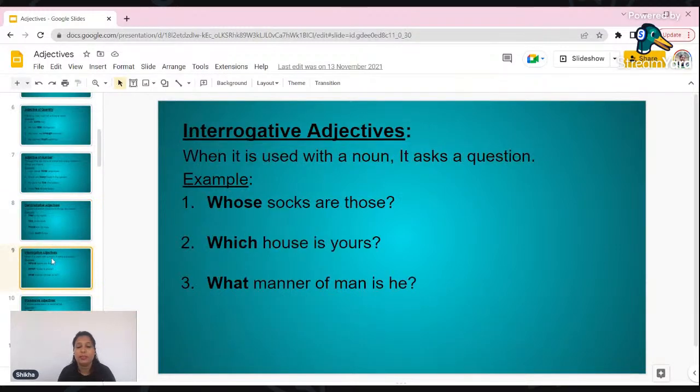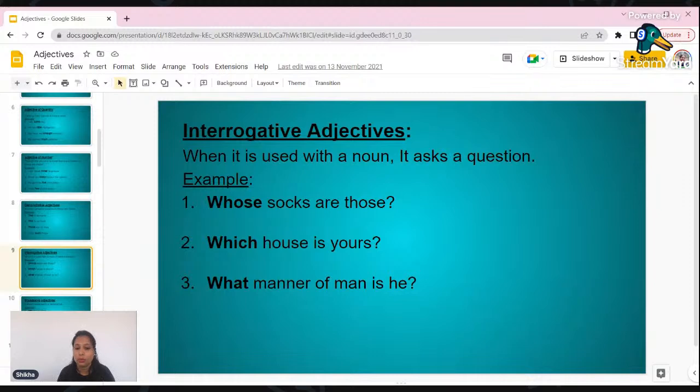And the next one tells us about interrogative adjectives. Now, if you don't understand the meaning of interrogative adjective, sometimes it might be possible for you to get confused. So it is always good to understand the meaning of the word interrogative. It has come from the word interrogation. So what is the meaning of interrogation? That is asking questions to somebody. So when we talk about interrogative adjectives, that means we are talking about all the words which help us to create or frame questions, right?